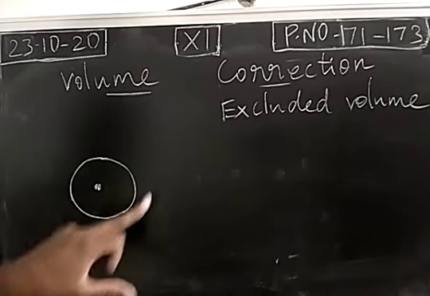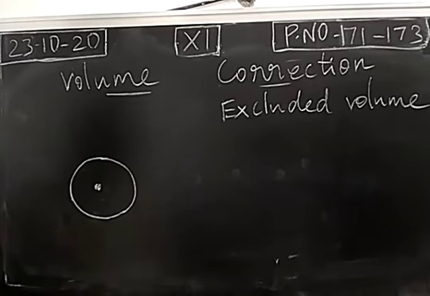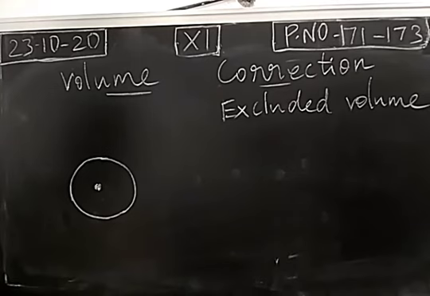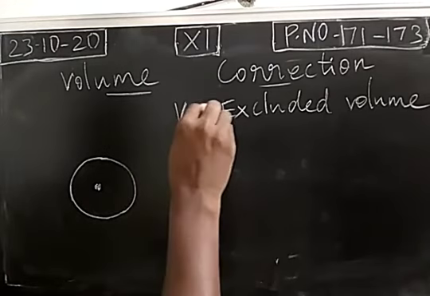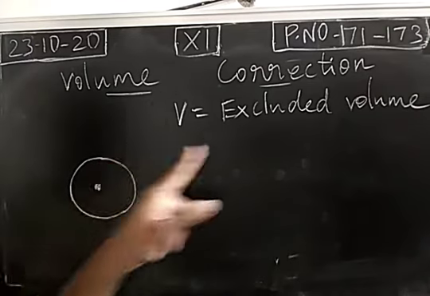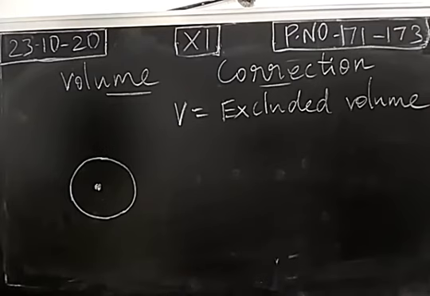So this is considered as the excluded volume. We are going to exclude this, we are going to remove this from the total volume. The removal of this volume from the total volume is called volume correction. The excluded volume is nothing but the volume occupied by an individual gaseous molecule. This will be removed from the total volume of the real gas. So for excluded volume we use a symbol V. We are going to calculate what the excluded volume is.